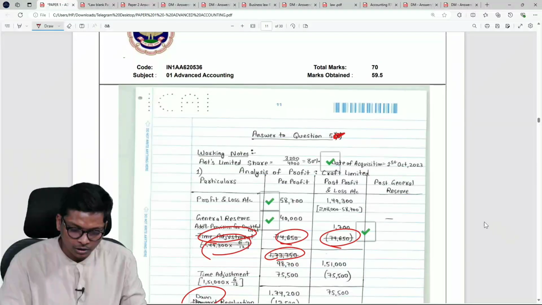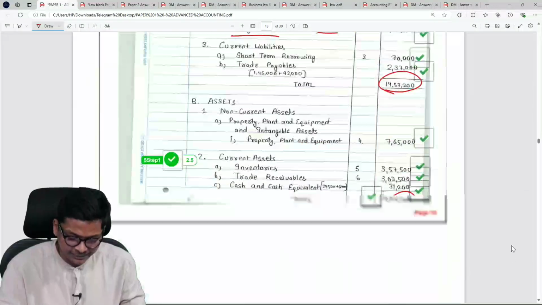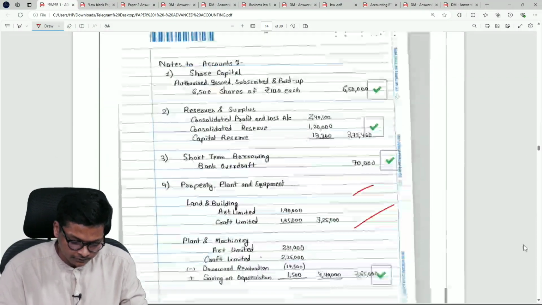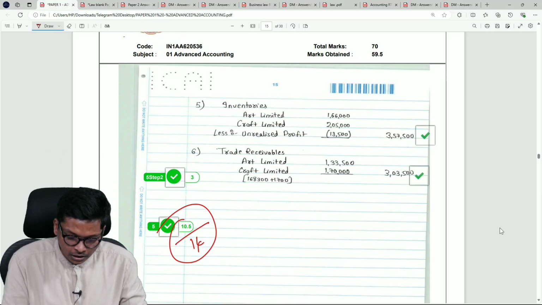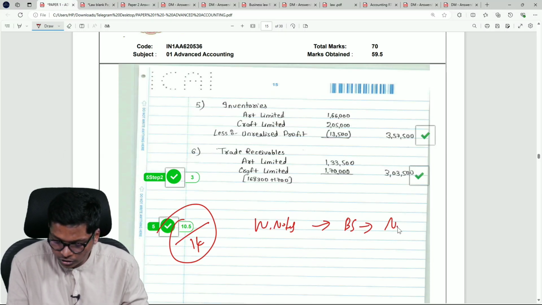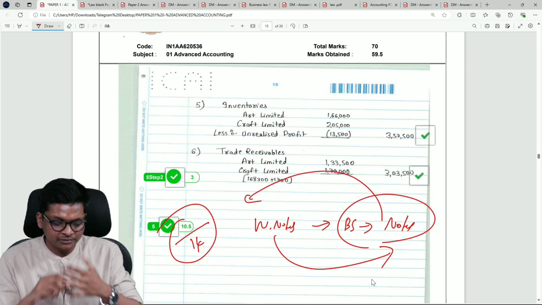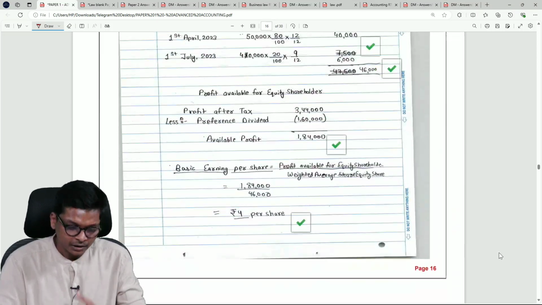One is in the first page there are a lot of strikings over here, and then subsequently if you see, they have written working notes first followed by balance sheet and then notes. Ideally balance sheet and notes should come first followed by working notes. That could be a reason for half mark and 1 mark.